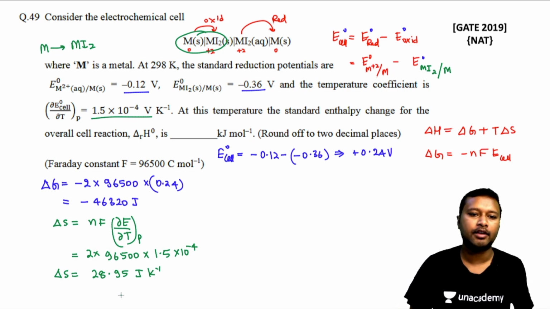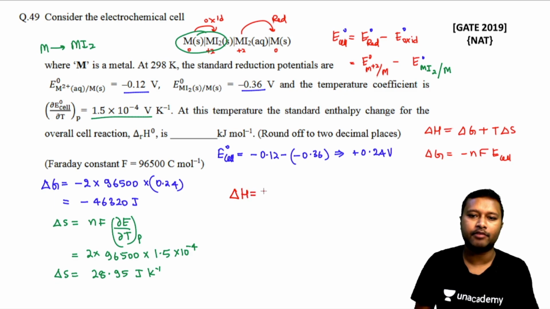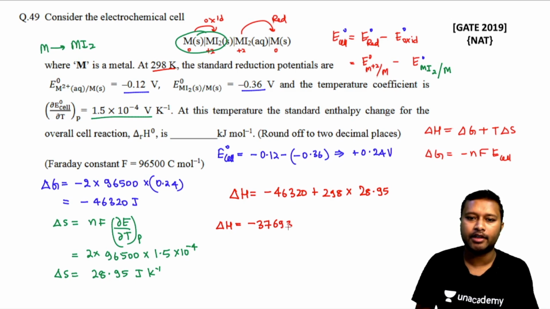Now you have got delta S, you have got delta G, both values are there. You just have to substitute to calculate delta H now. So delta H is equal to delta G plus T delta S. So delta G is minus 46320 plus temperature is 298 Kelvin, it's already given. So 298 multiplied by delta S. Delta S is 28.95. Just put the values and solve this, and your delta H will come out to be minus 37693 joules per mole.